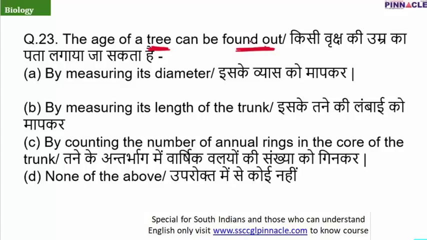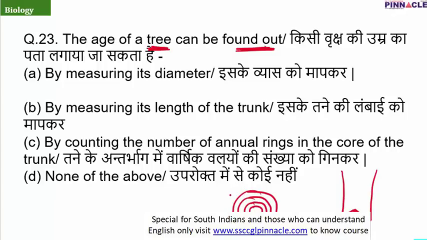So usually the age of a tree is determined by taking a circular portion out from the stem at its lowest part. When we notice that circular portion, different rings are present, and these rings are formed annually. So by using those rings, we can determine the age of the tree.